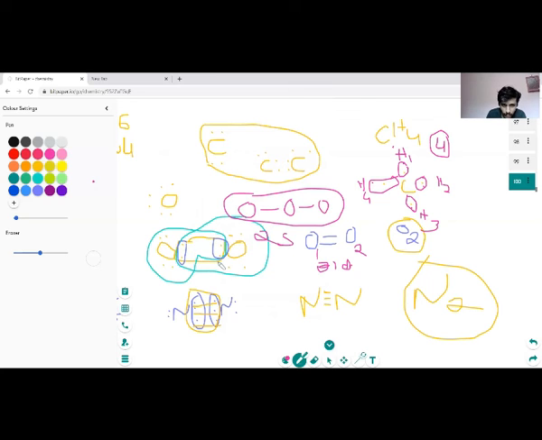And 2 from here, 2 from here, 4. It is a double bond, and this is a triple bond. And in the case of methane, you have 4 single bonds because for each bond there are only 2 electrons. So this is the concept of covalent and ionic bonds.